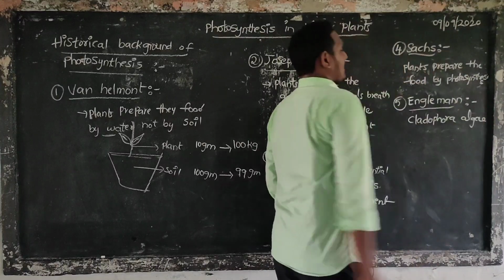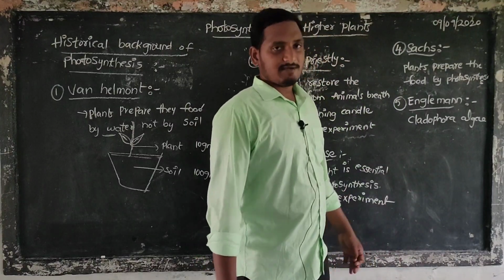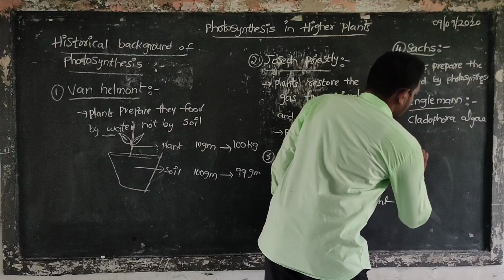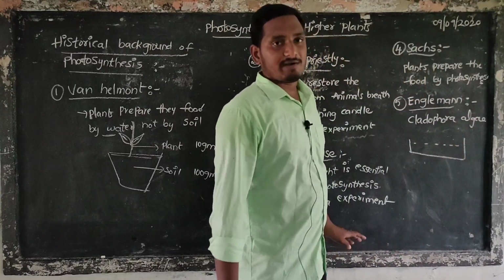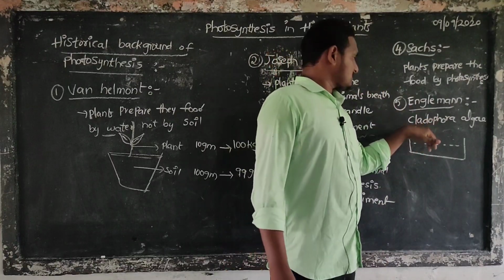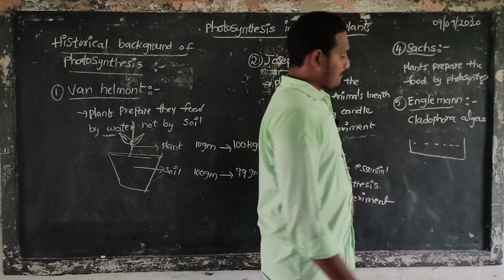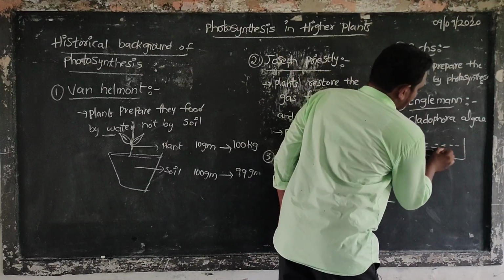This is Cladophora, a green alga. He conducted some experiments. This is the water medium. The scientist kept this Cladophora alga in the water medium.